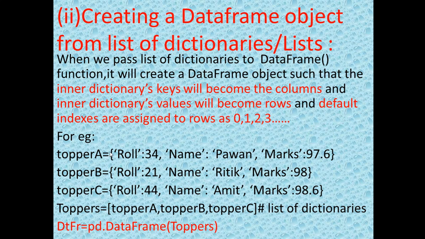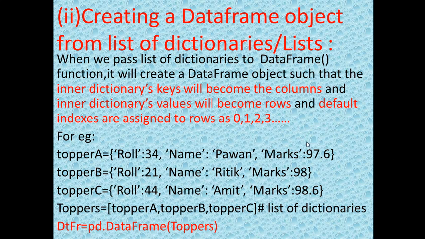It is the name of the dictionary, because dictionary elements are placed under the curly brackets. Topper A is the first dictionary, where the keys are roll, name and marks. Topper B is the second dictionary, which contains the same keys: roll, name, marks. Topper C is the third dictionary, which again contains roll, name, marks as the keys.